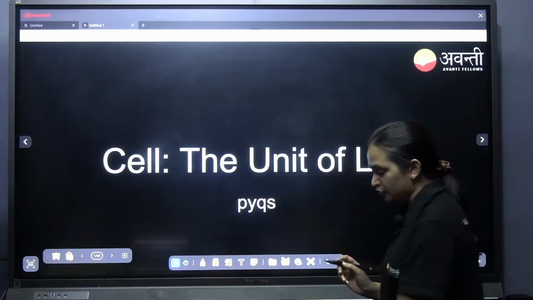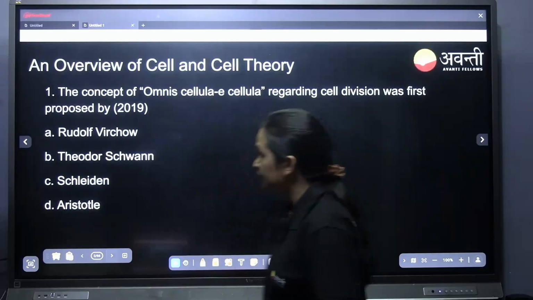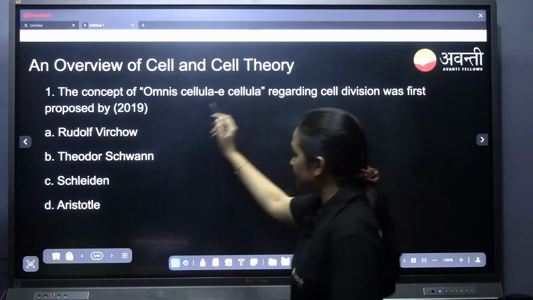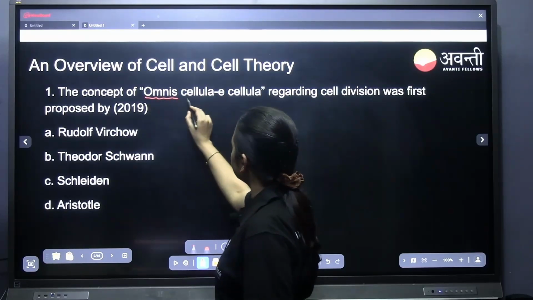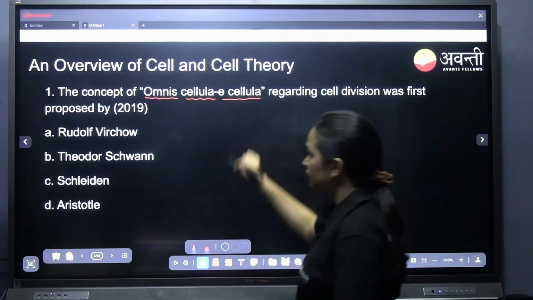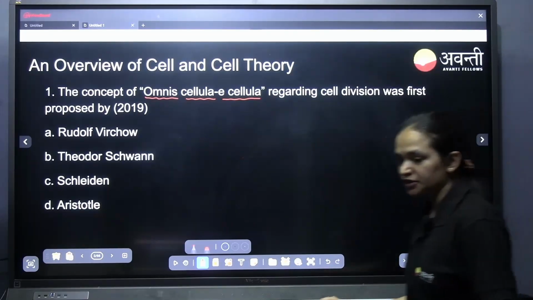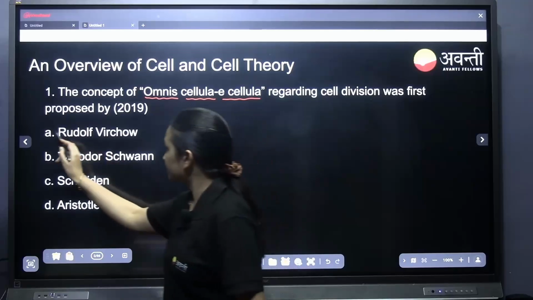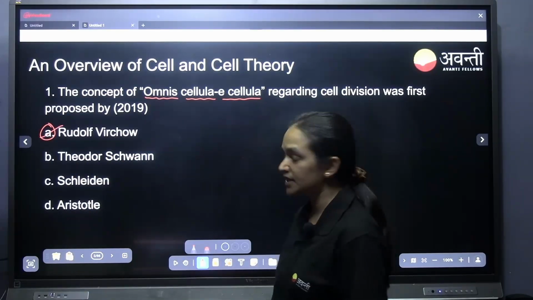So cell, the unit of life. The first question which has come is omnis cellula e cellula. Who has given this concept? Regarding the cell division, it was first proposed by Rudolf Virchow. What do you mean by omnis cellula e cellula?